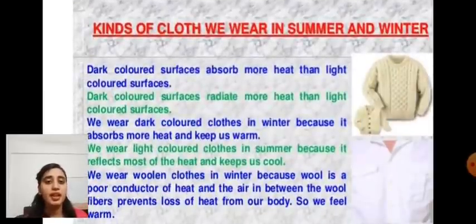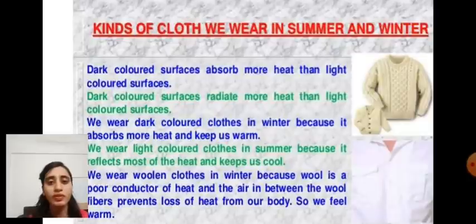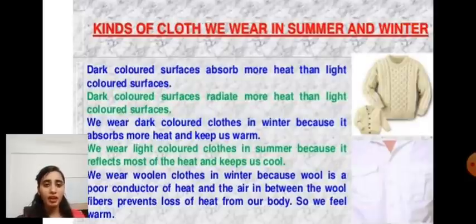Okay, so there are some kinds of clothes which we wear in our daily life. We notice every day when we go outside, while we wear dark color clothes, more heat is absorbed by our clothes, because dark color clothes absorb more heat.